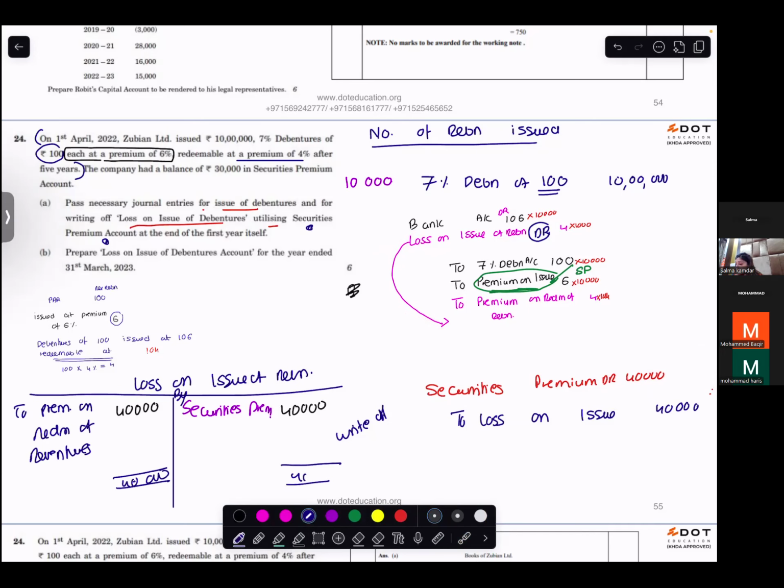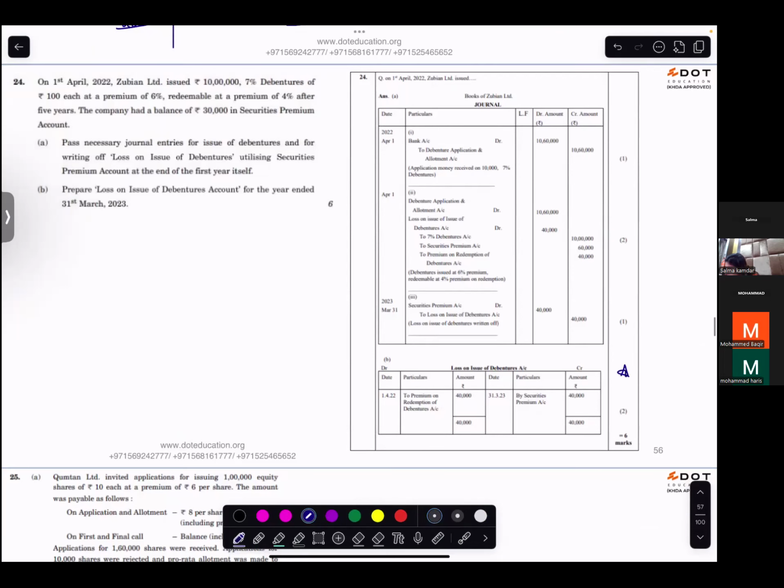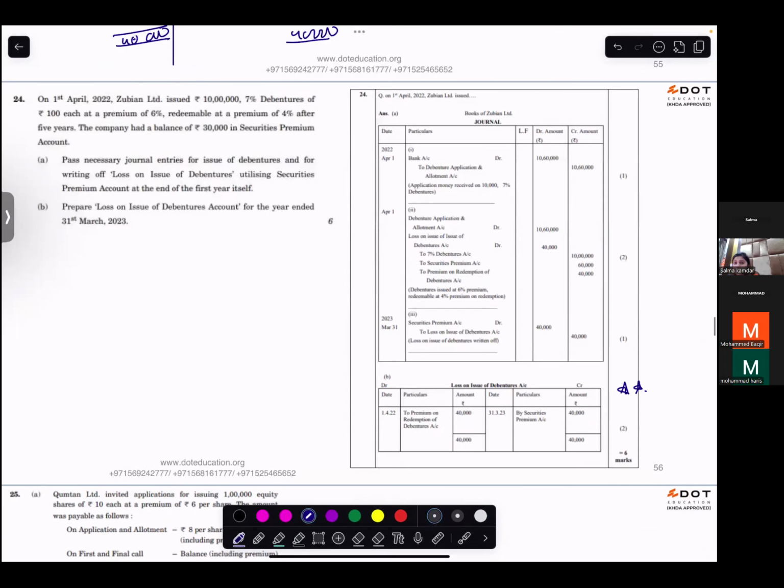This is the easiest thing. You score 3 marks to make the loss account. Loss on issue of debentures is only and only because of premium on redemption of debentures. Learn this point if you want.